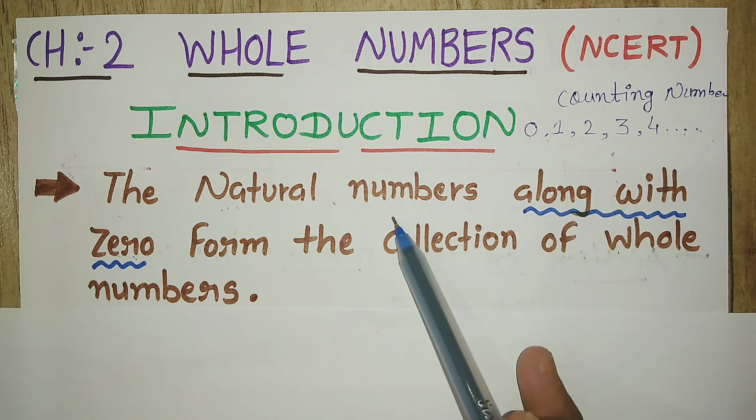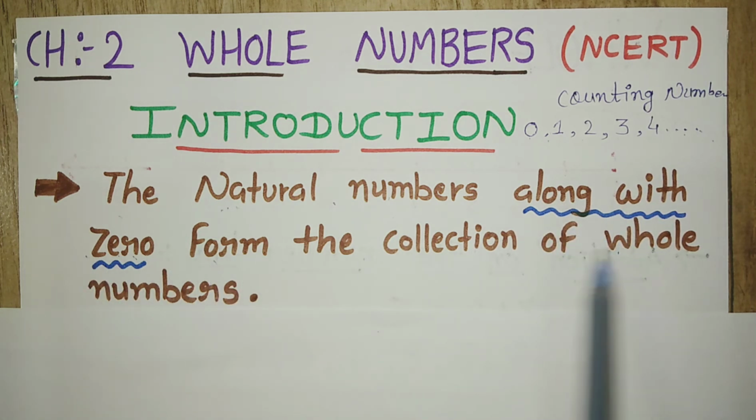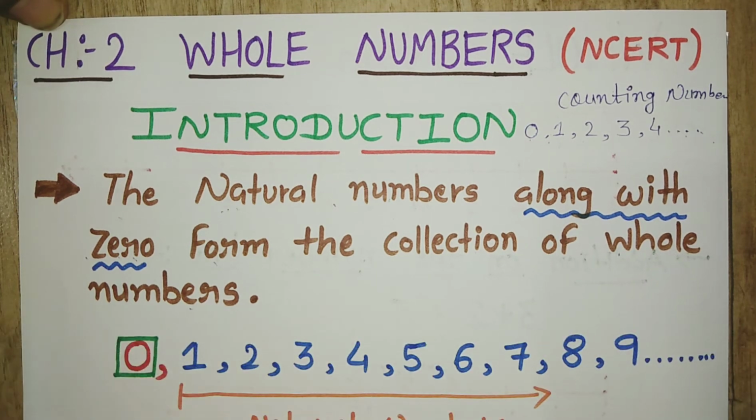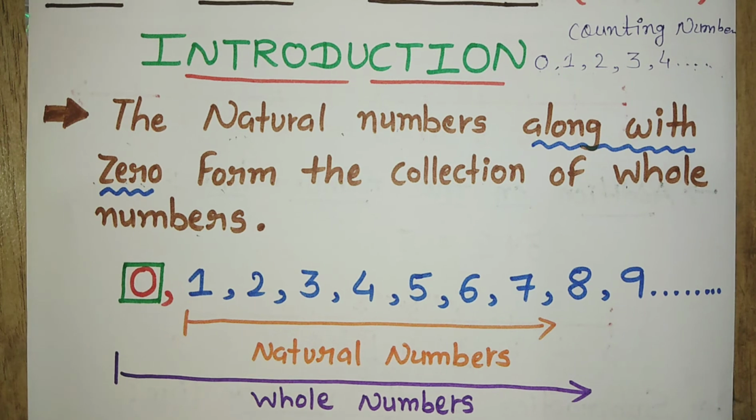So natural numbers along with 0 form the collection of whole numbers. If I start counting from here, 1, 2, 3, 4, 5, 6, 7, 8 and 9, these are the counting numbers. Counting numbers are known as the natural numbers.